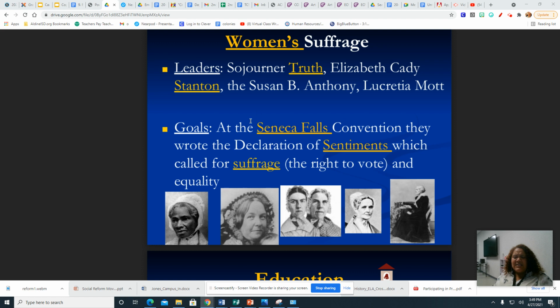So one of the things with these ladies is they had a convention at Seneca Falls. And they wrote a declaration of sentiments, which called for suffrage or the right to vote. So when they wrote the Declaration of Sentiments, it was kind of like the Declaration of Independence. It was modeled after the same thing, but sentiment is feelings because they say women have feelings. So if you have a sentiment about it, it is your feeling. So it's a declaration of the way that we feel as women, and we want the right to vote.